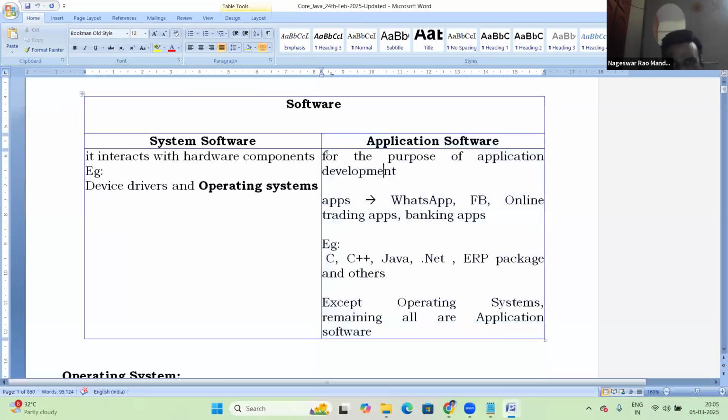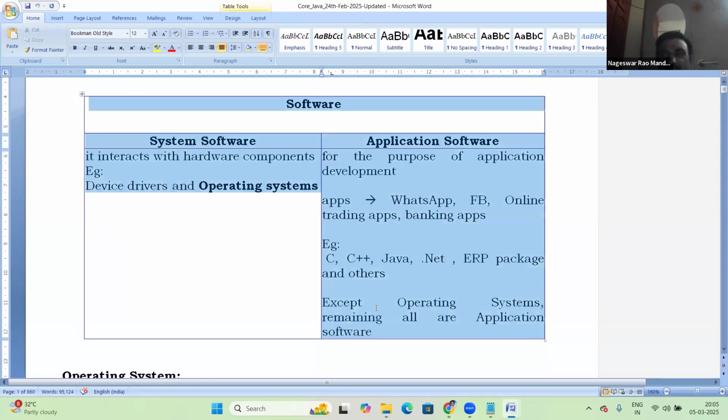Application software is for the purpose of application development. Except OS, remaining are all application software.